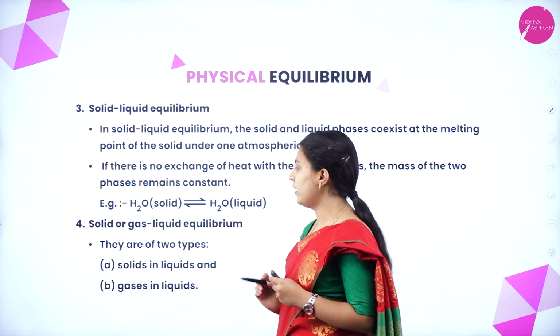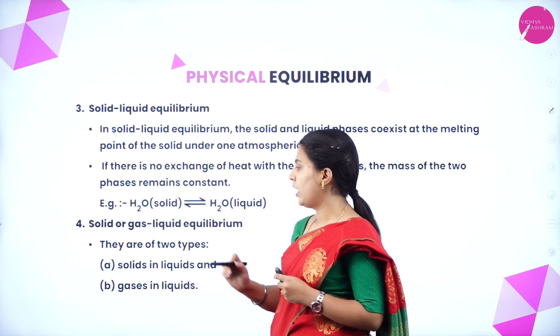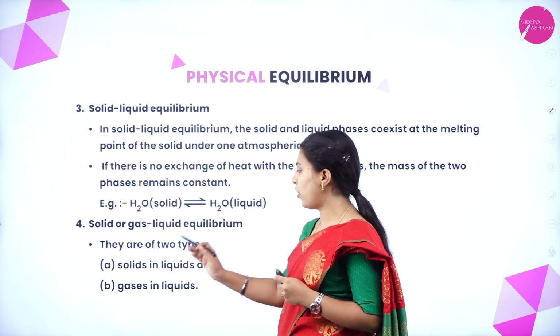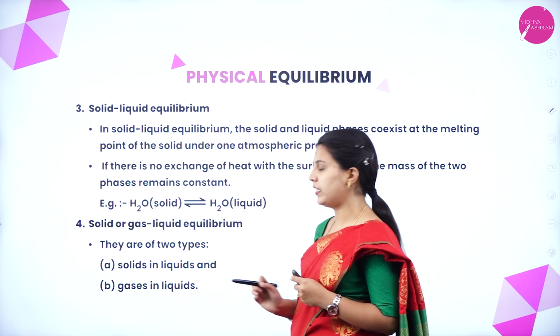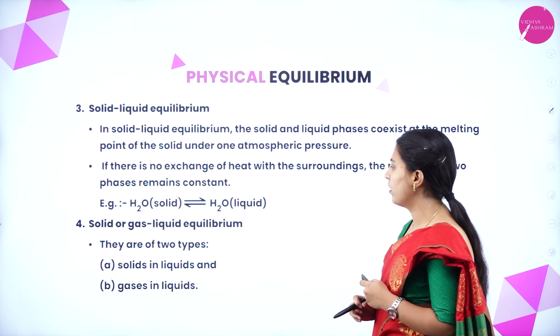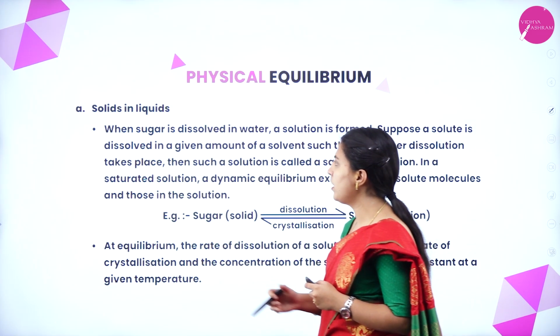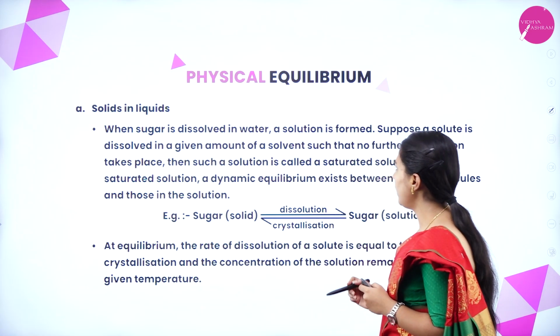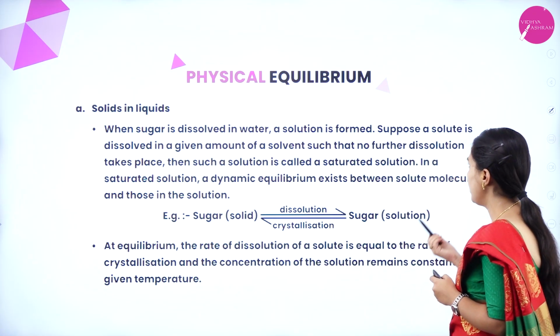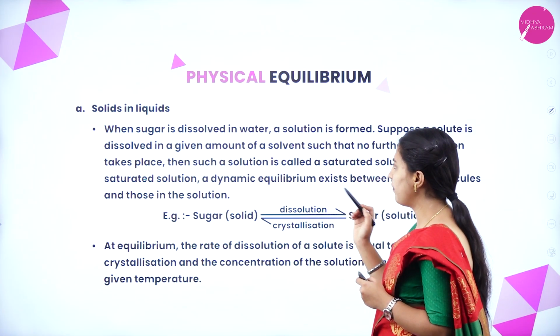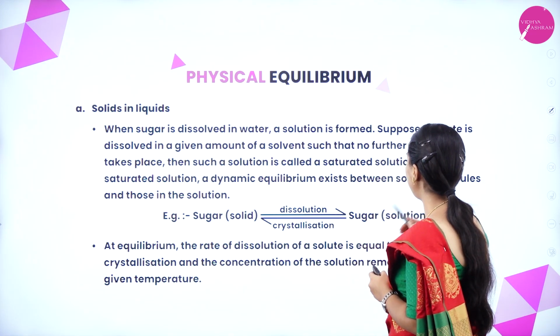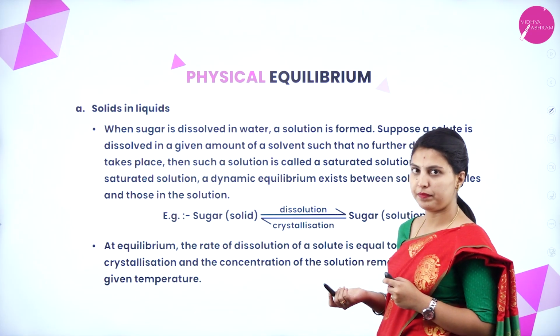Next, solids or gases in liquid equilibrium. They are of two types: solids in liquids and gases in liquids. First we will see solids in liquids. When sugar is dissolved in water, a solution is formed. Suppose a solute is dissolved in a given amount of solvent such that no further dissolution takes place.